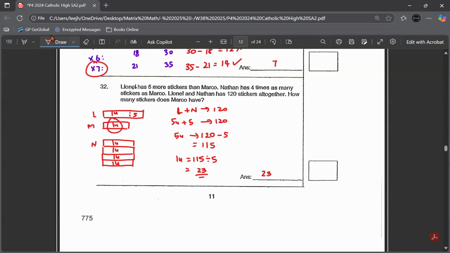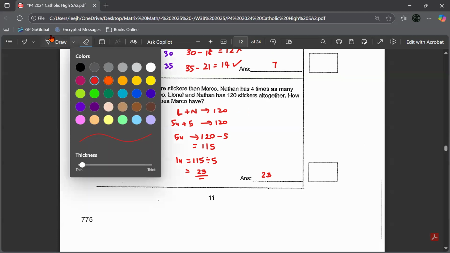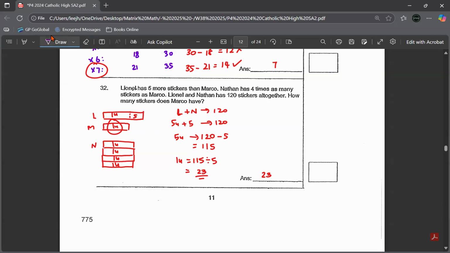If you cannot see, I will draw out Lionel and Nathan. Lionel is like that, plus 5. Nathan is 4 times, so 4 units: 1, 2, 3, 4. Total 120. I just take away the extra 5. So you can see that here you can find 5 units. That's how I get this.